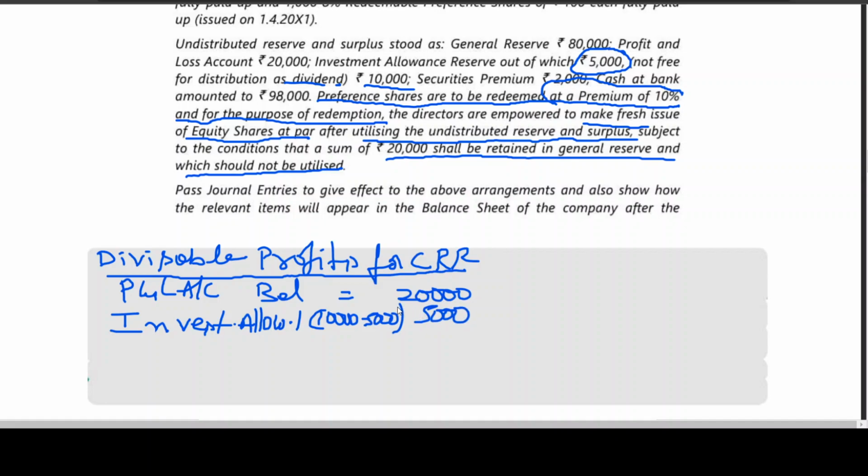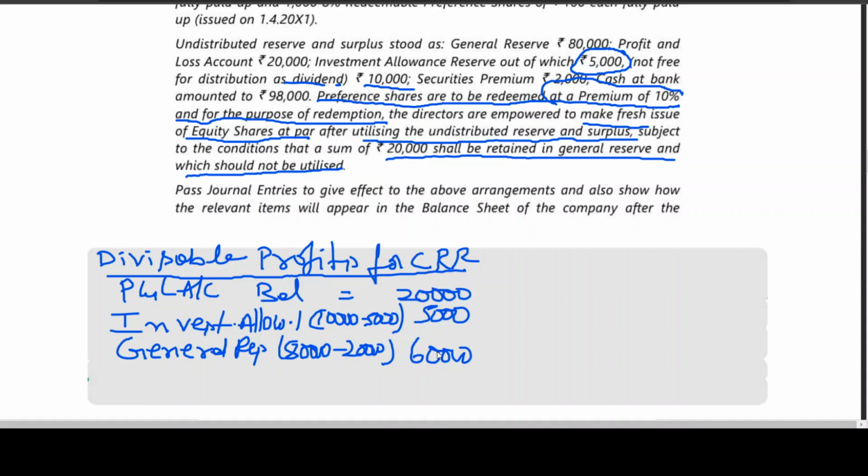5,000 we can use because 5,000 can't be used. Security premium cannot be used. Then general reserve, out of 80,000, how much cannot be touched? 20,000. So this is actually the amount divisible profits for CRR.